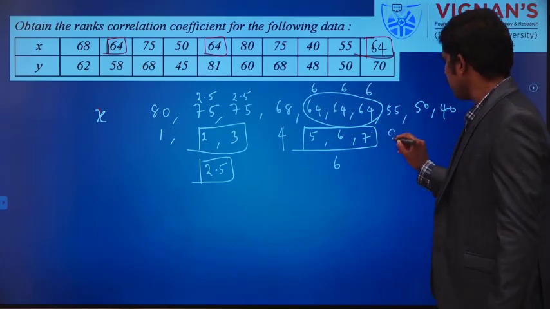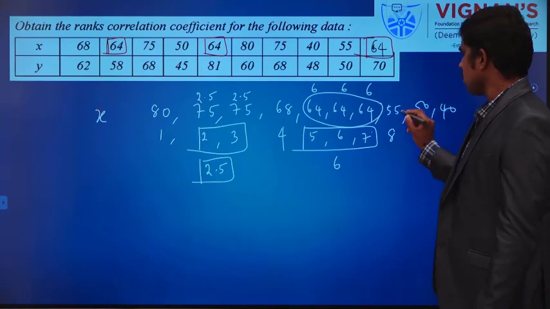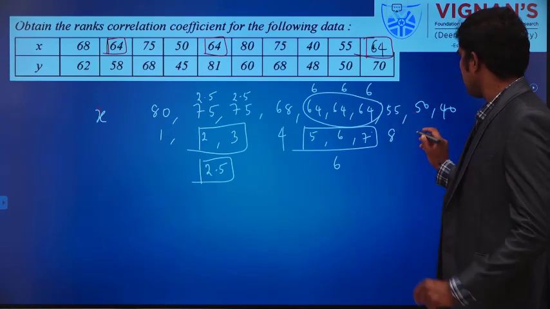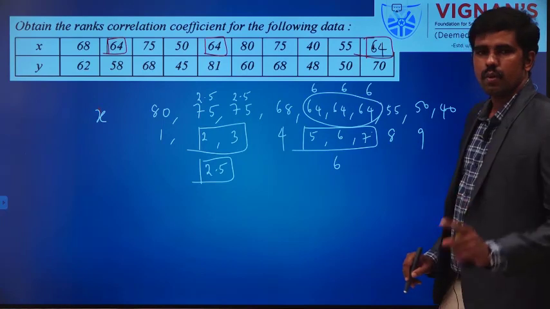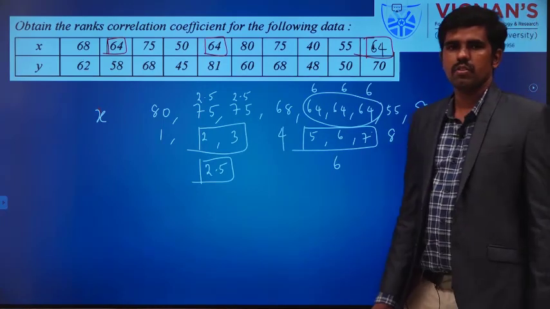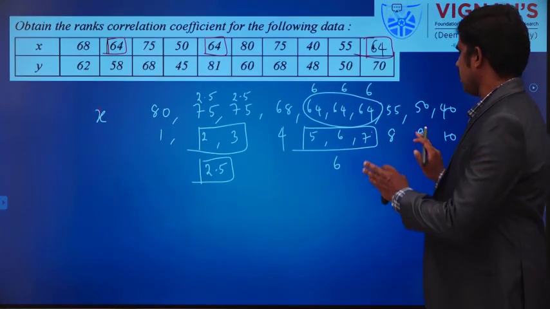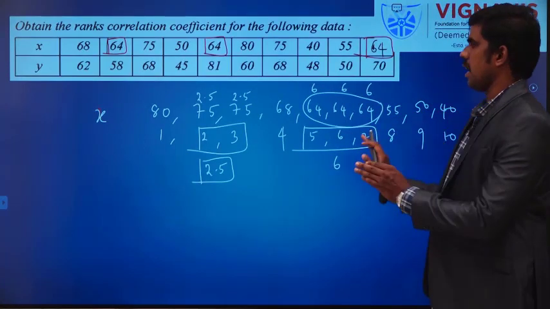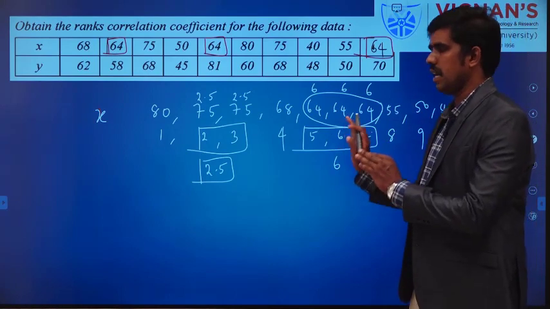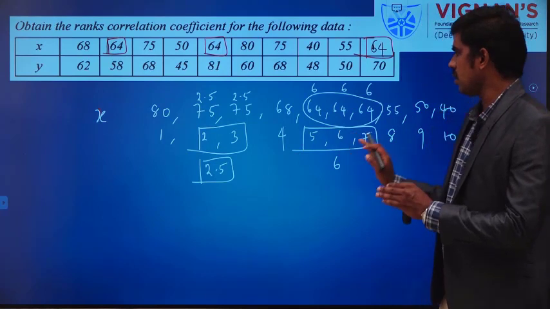So you have to give this 8th rank. This occurs only one time, so 8th rank. 50 occurs only one time, 9th rank. 40 occurs one time, 10th rank. So that's all. We have 10 values, and we have assigned 10 ranks for the values of x. In this way you have to assign the rank.